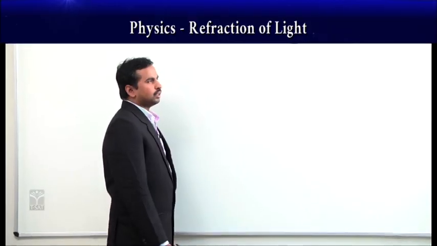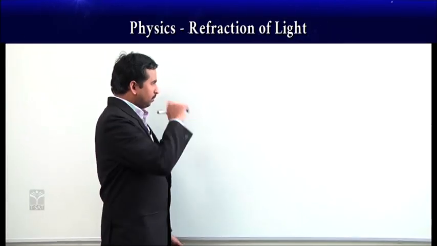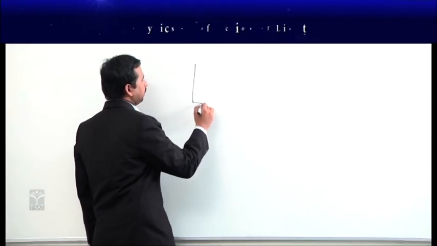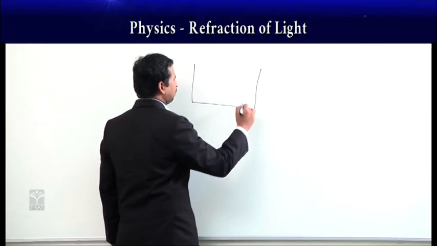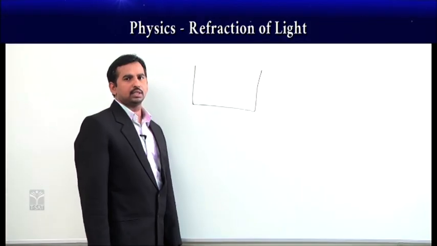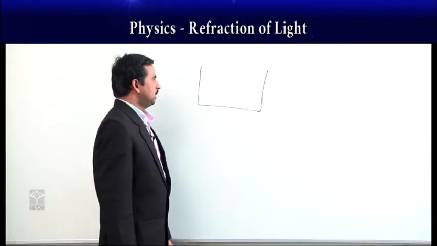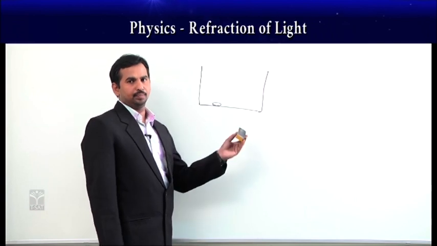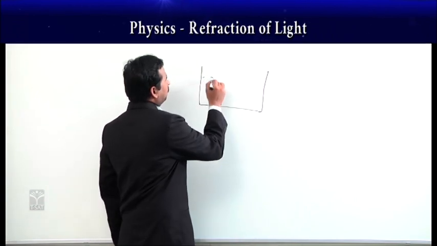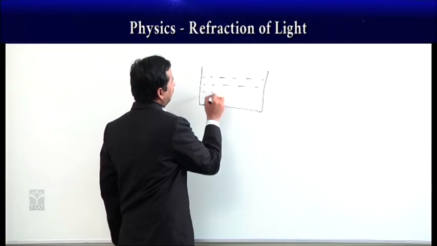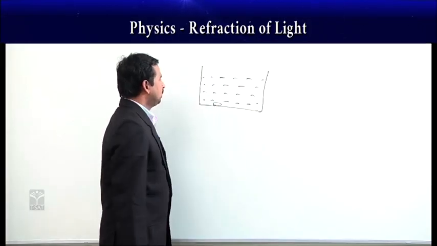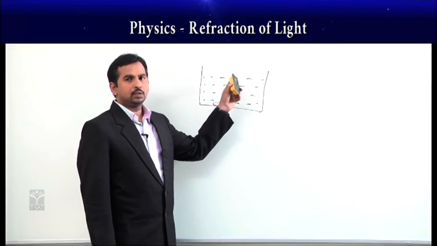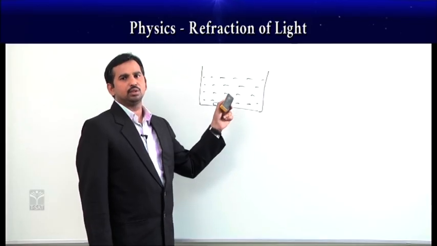Now, we will see another effect of refraction here. Most of the time, we see this refraction effect when we are in the rarer medium and the object is present in a denser medium. Let us suppose we are considering a beaker or a container, and in the container we take a coin which is placed at the bottom. Now we are filling that container with water. Before that, without water, air medium is present, but now as it is filled with water, we have a denser medium.